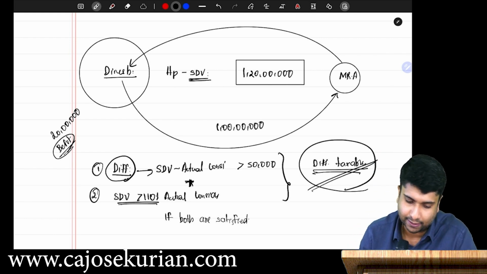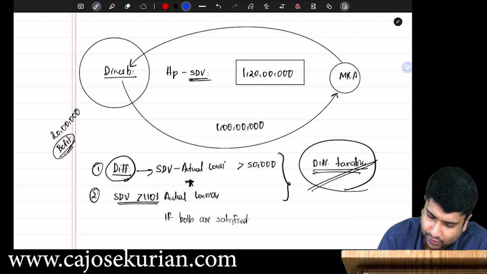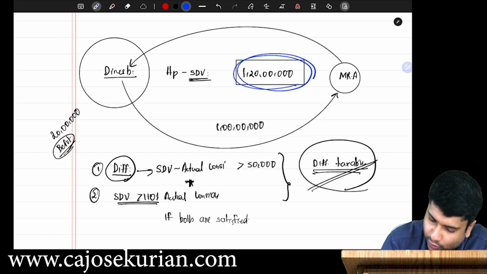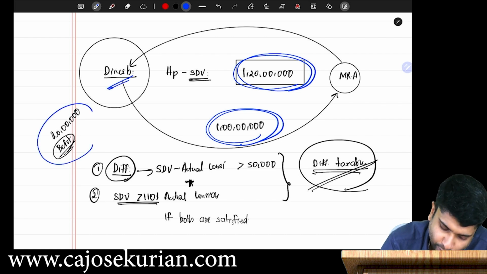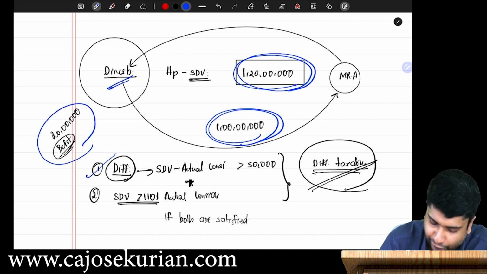Let's check in this example. What is the difference amount? Stamp duty value of the property was 1 crore 20 lakh and the actual consideration is 1 crore. How much is the difference amount? 20 lakh. So that is definitely more than 50,000.